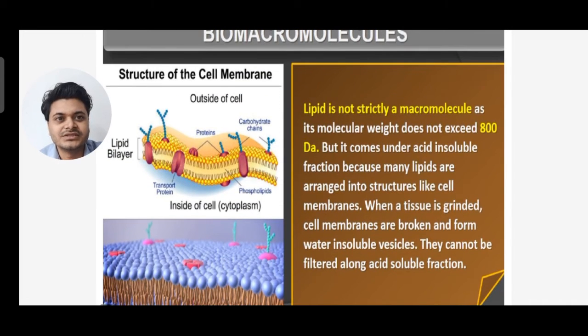So you can see the structure of the cell membrane and its elaborated structure. You can see the internal structure of the cell membrane, where lipid layers are there, transport proteins are there, phospholipids are there, carbohydrate chains are there, proteins are there.